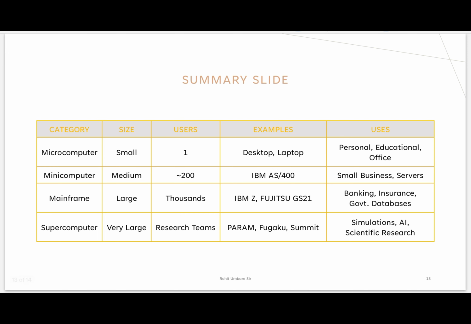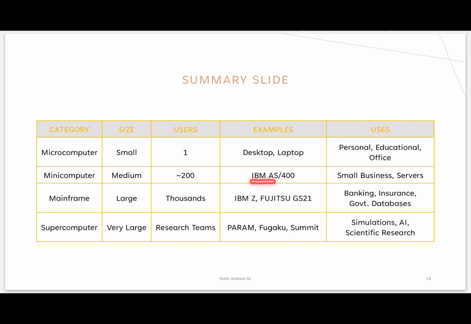And here is the summary of all the slides. First we saw micro, then mini, then mainframe, and supercomputer. Micro was a small computer, with 1 user. Examples: desktop and laptop. Used for personal, educational, and office work. Then we saw mini computers. Mini computers are medium in size, up to 200 users.